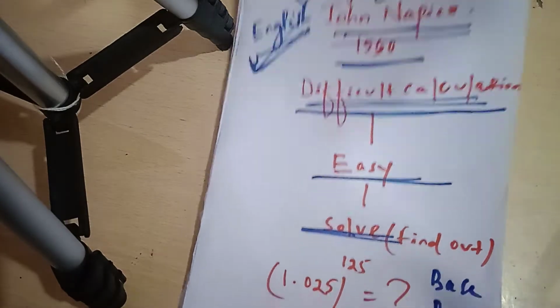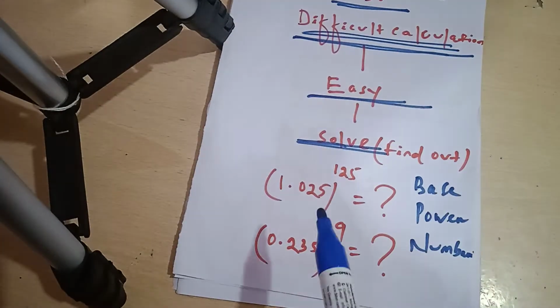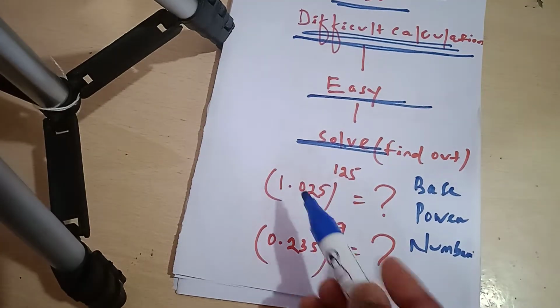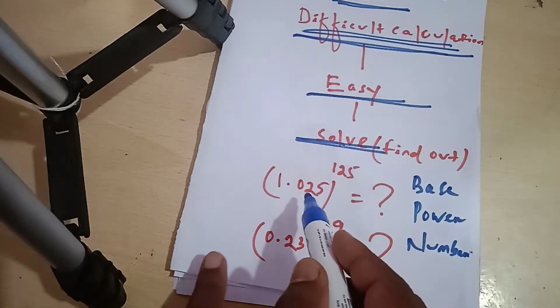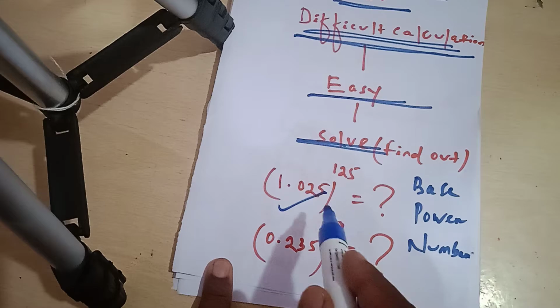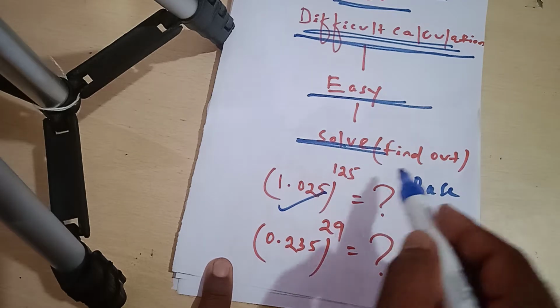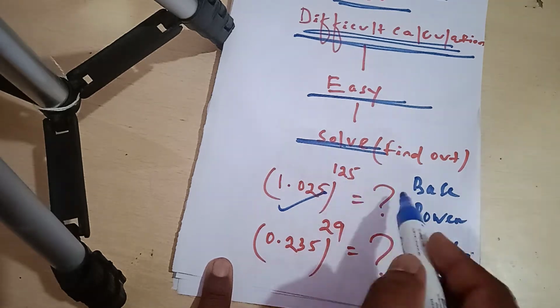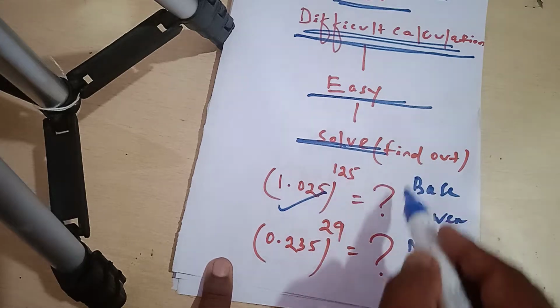So my dear students, this is your calculation: 1.025 to the power 125. It is very difficult to calculate. To the power 125, it is very difficult to calculate manually.